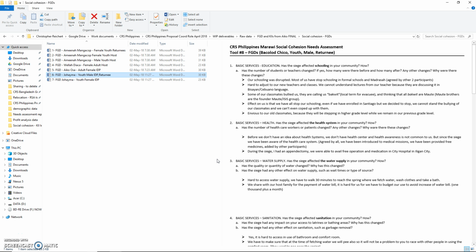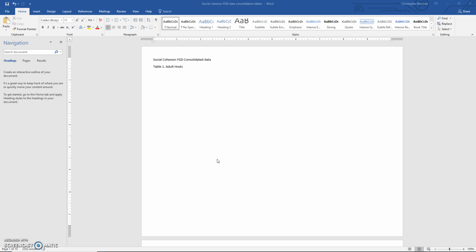This task, we're going to call the name of the table the consolidation table. So it's called Social Cohesion Focus Group Discussion Consolidated Data. You'll see that here at the top. I've gone ahead and created the entire format. So really all you have to do is take the data from the individual files that I'll send you and then put them into this table. So it's exactly the same as you've done before.